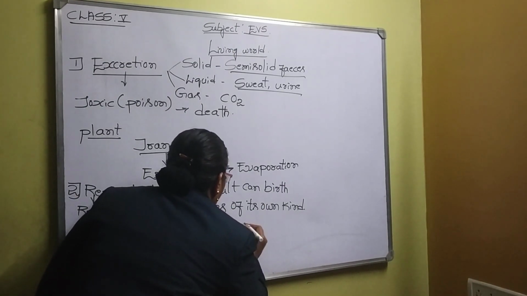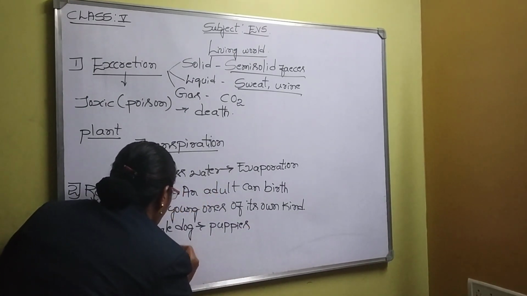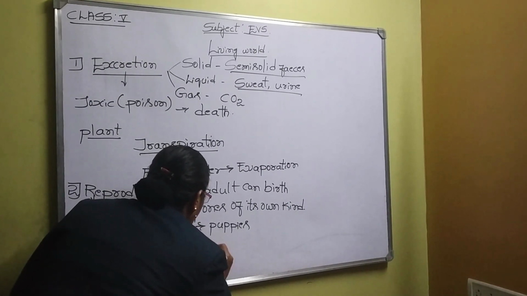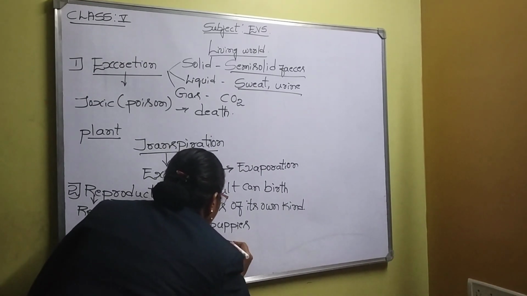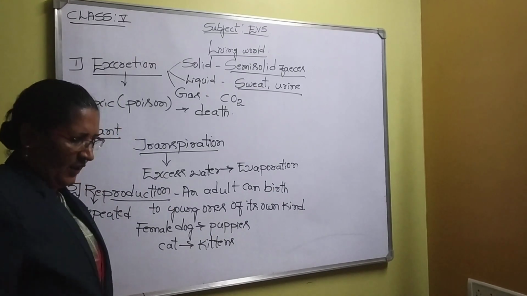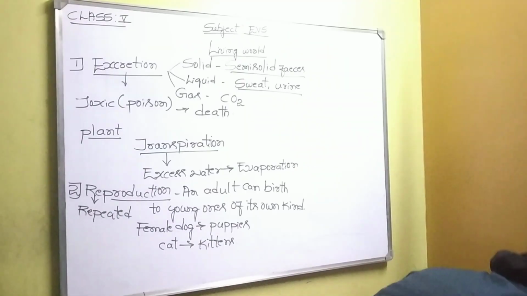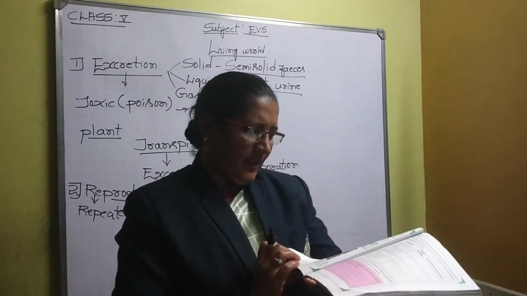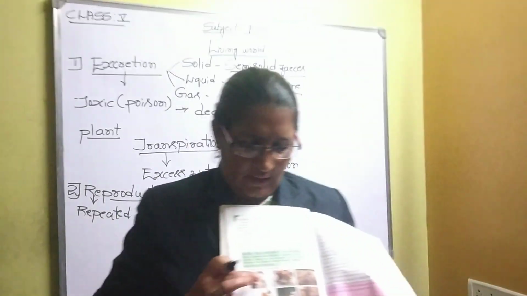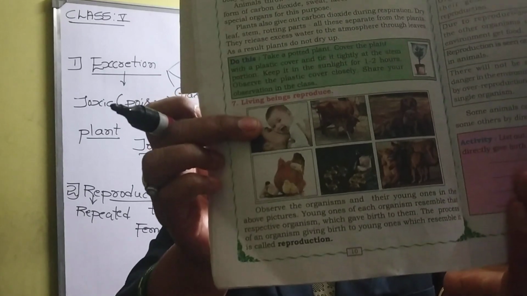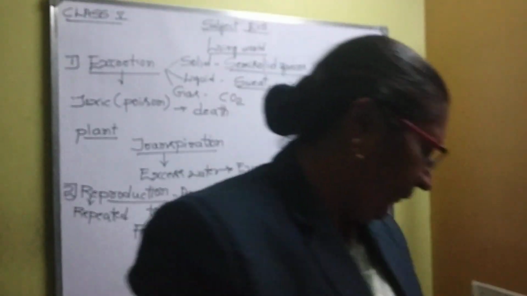In the same way, a cat will give birth to kittens. These are some of the examples. In your reader, they have given some more examples on page number 10. Just observe the diagram, you can understand. These are some of the examples for reproduction.